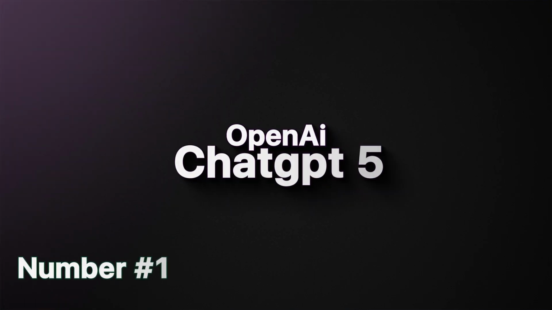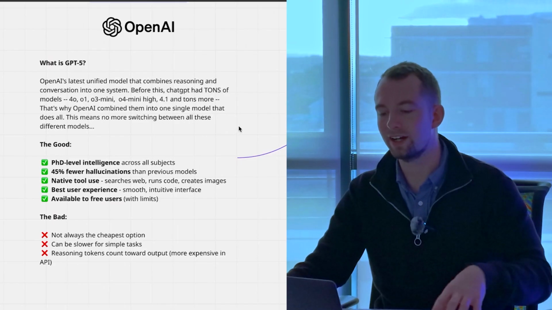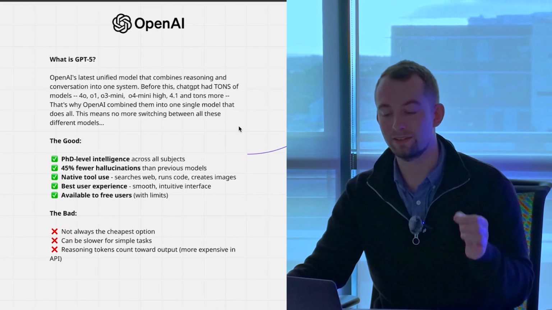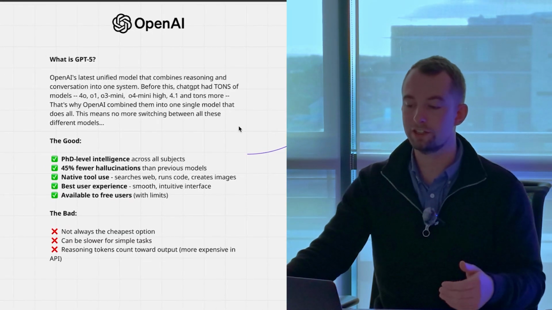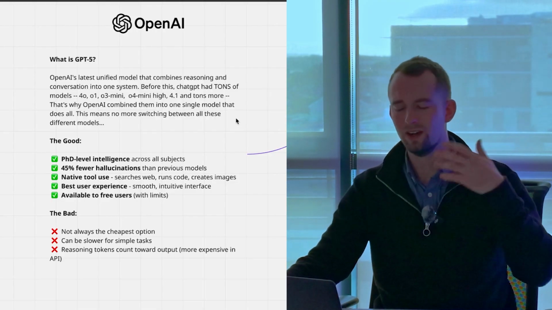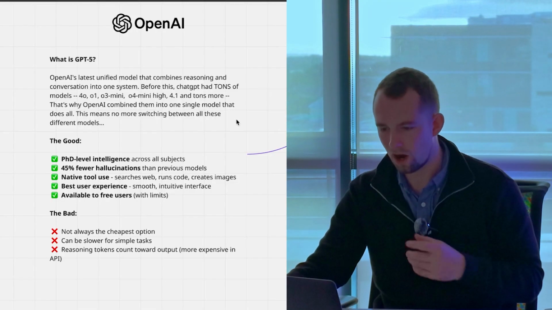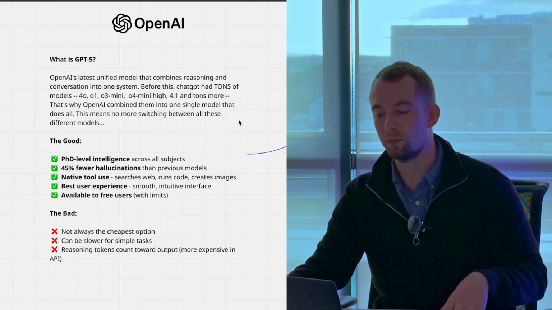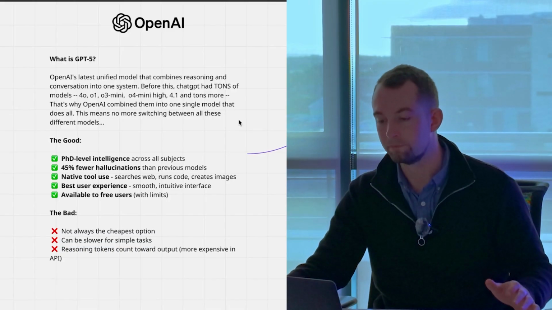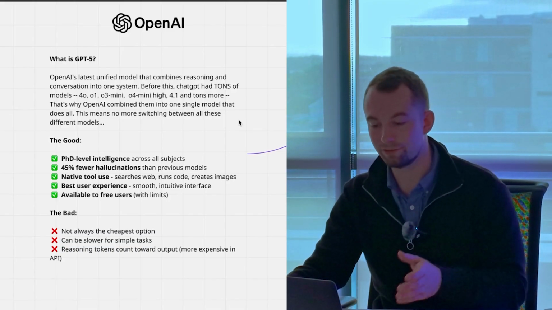Let's start with a simple one, which we all know. OpenAI and ChatGPT 5, the latest and greatest update. OpenAI's latest unified model that combines reasoning and conversation into one system. Before this, ChatGPT had done tons of models: 4.0, o1, o3 mini, o4 mini, the list goes on, there's tons of them. But that's why OpenAI combined them into a single model that does all of that. This means no more switching between different models.